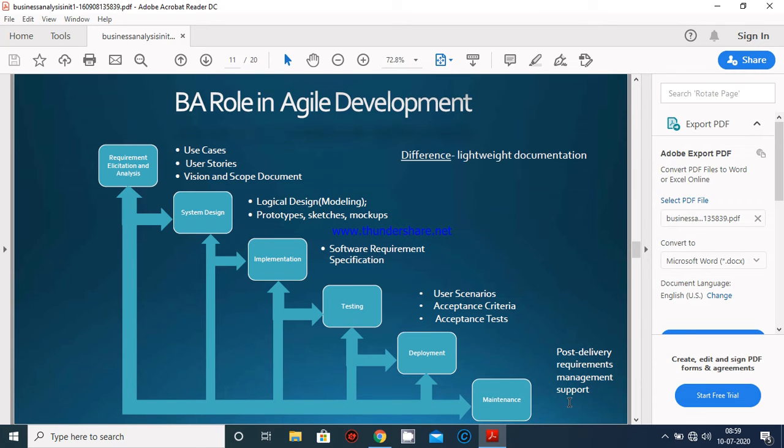So, the BA role in agile development. Business analysis role in agile development. Agile is the most popular development strategy for software nowadays, because it has the property of developing a particular software according to the changing requirements of the customer. That is agile, the concept I told you about, known as agility. I am going to repeat: what is agile software development? Agile is a term which delivers particular software according to the changing requirements of the customer.